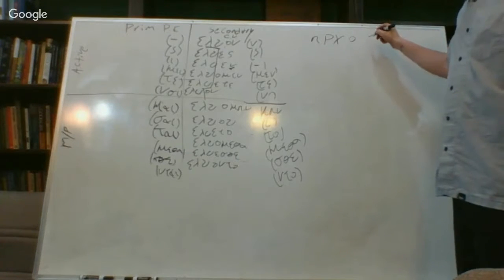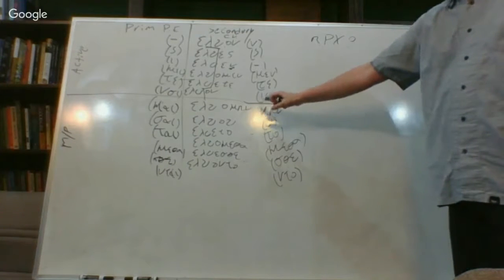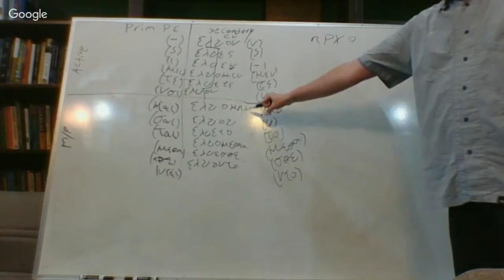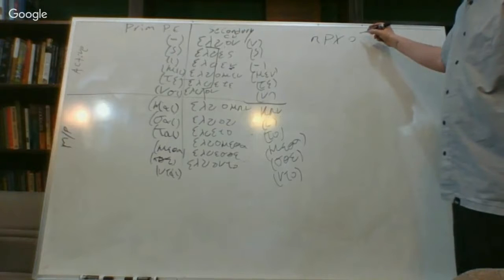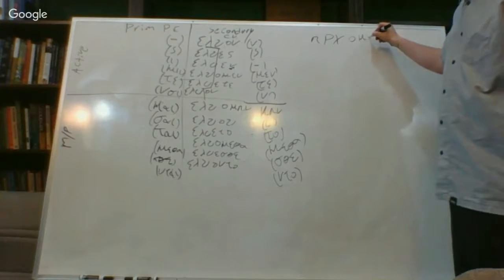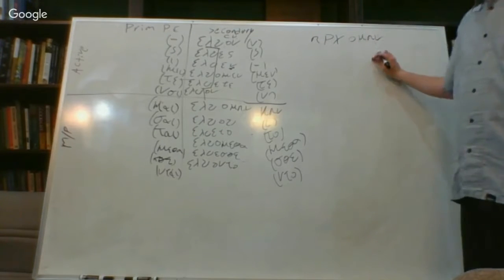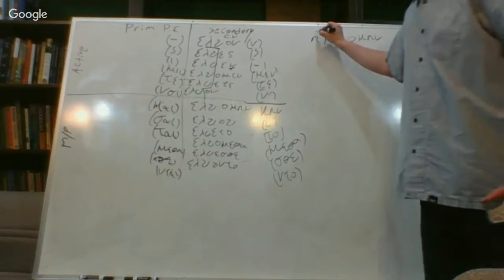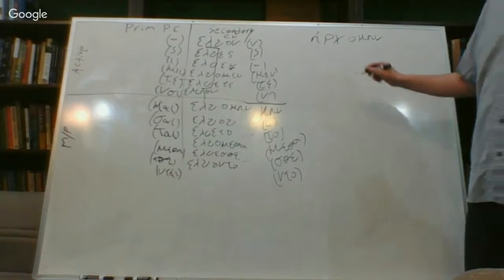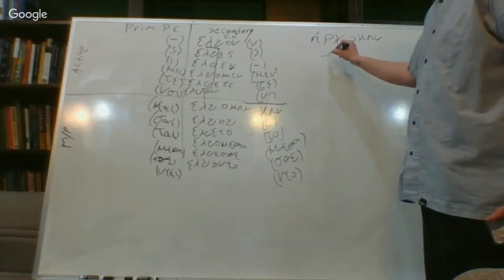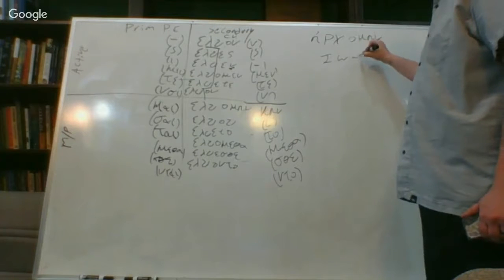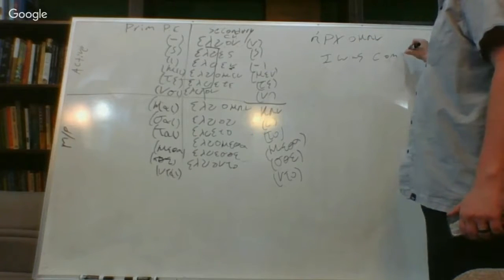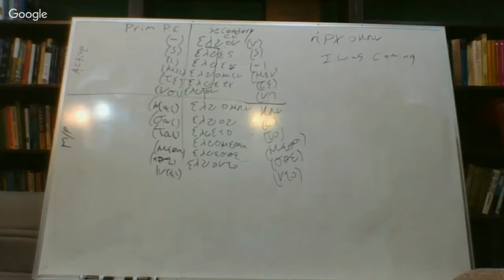And then we're going to have our middle passive here, ērchomēn. Because this is a deponent word. If it's a deponent in the present, it's going to be a deponent in the future, in the imperfect. So ērchomēn literally means I was coming.